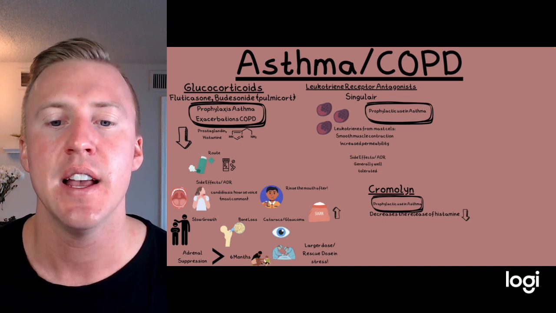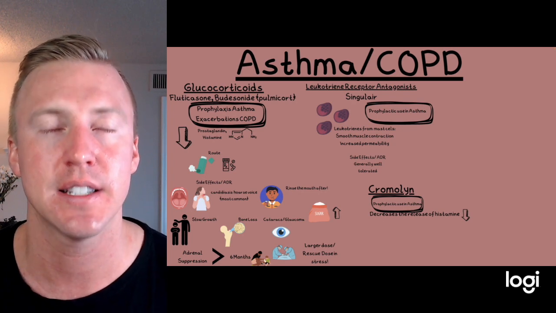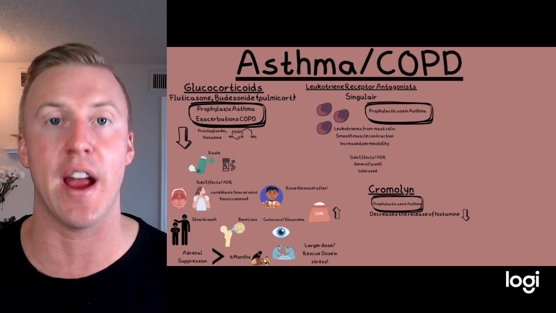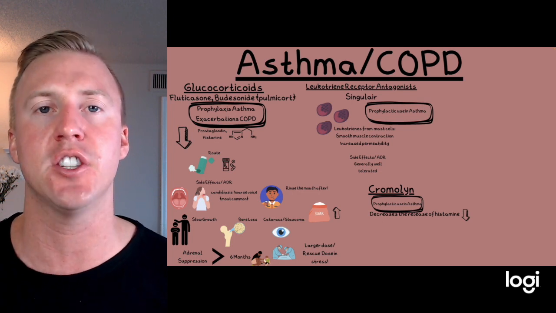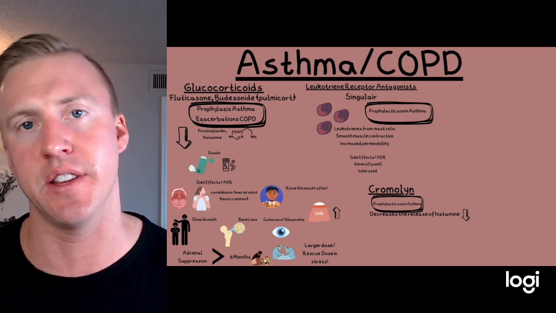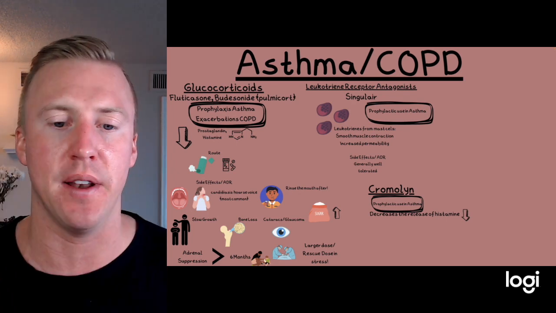Cromolyn, which is nice, is prophylactically used in asthma. What it is, really, is a mast cell stabilizer. Remember, mast cells release their granules like histamine and all these other things to increase the amount of inflammation. Well, when that happens in the lungs, we see all these symptoms. So if you give cromolyn, we help stabilize those mast cells so they don't pop open and release.